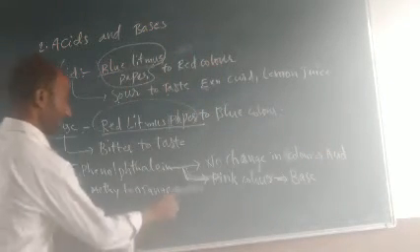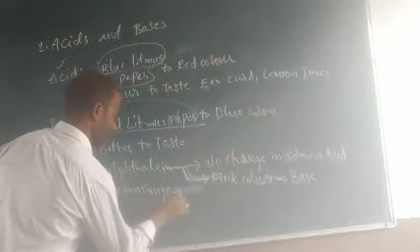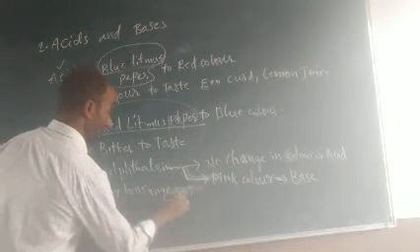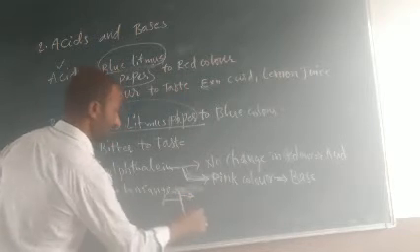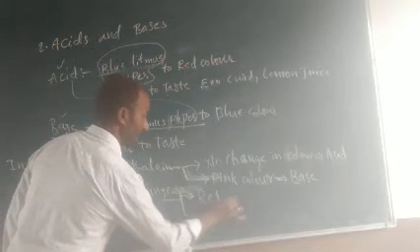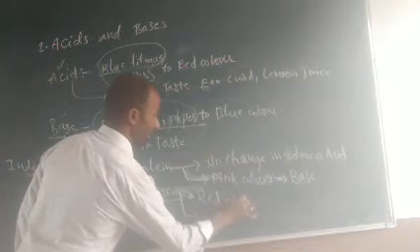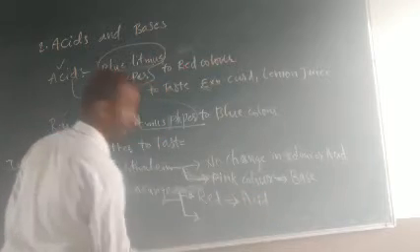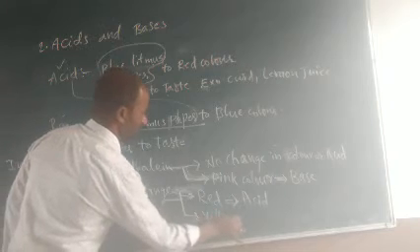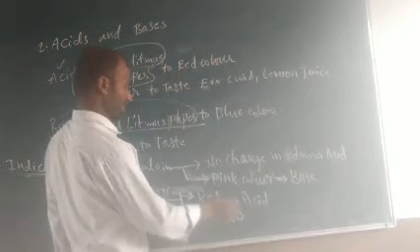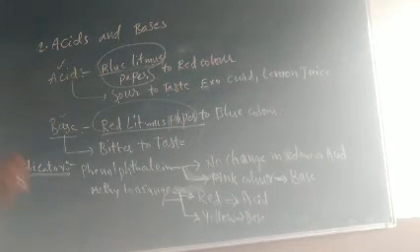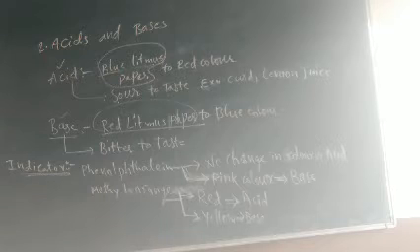Now about the methyl orange indicator. Already said, an indicator means which can change the color. When you take methyl orange, if it changes to red color, that is an acid. If methyl orange changes into yellow color, that is base. Like that, we are going to indicate acidity or basicity.